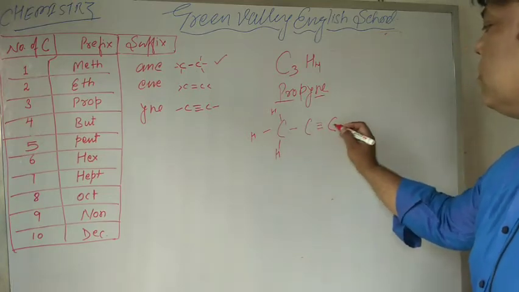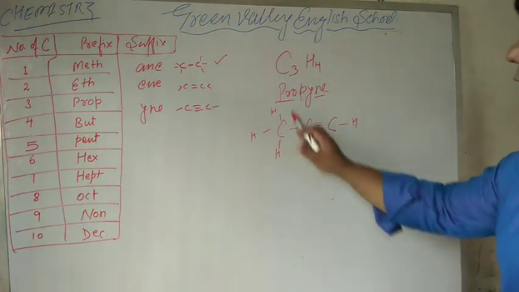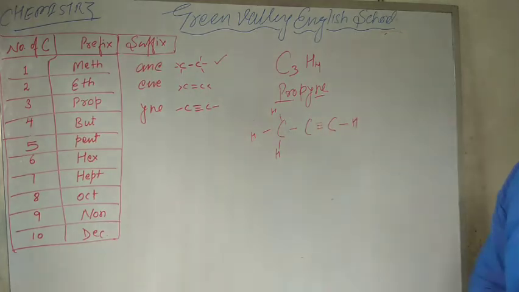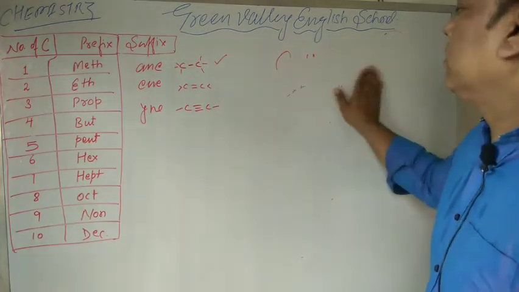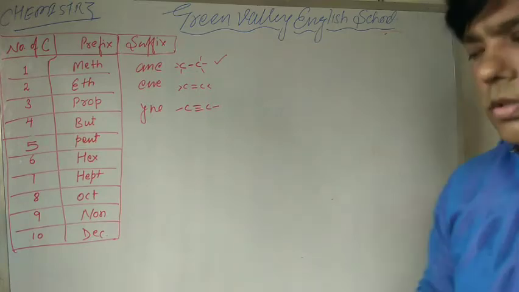Now, the number of carbon atoms is 3, the number of hydrogen atoms is 4. That is called propyne. So, that is the way of our nomenclature of hydrocarbons.